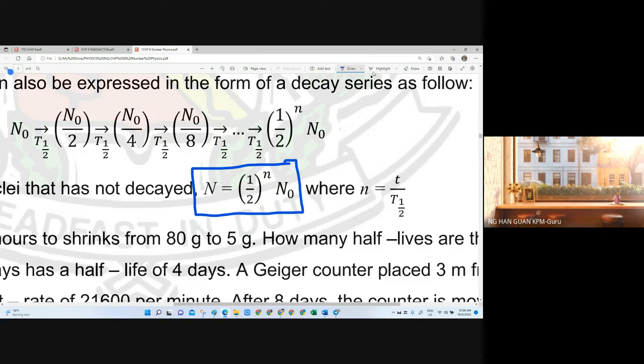So this formula can be used to work out cases where the number of half-lives is incomplete, for example 2.3 half-lives or 5.4 half-lives. Based on calculation, we are able to know exactly how many half-lives, but the timeline we cannot solve. Okay. So later we will see how to use these equations.